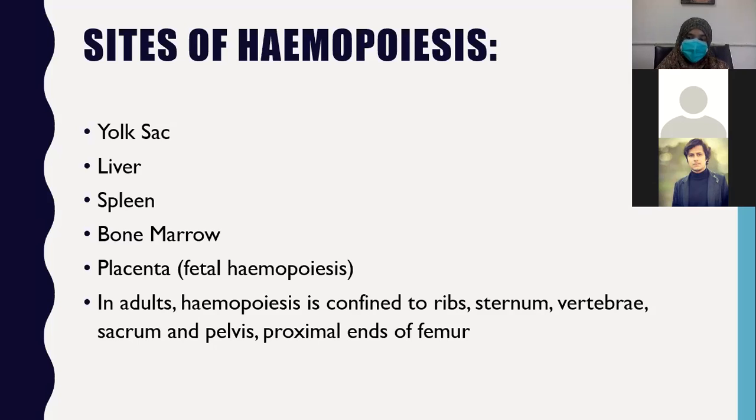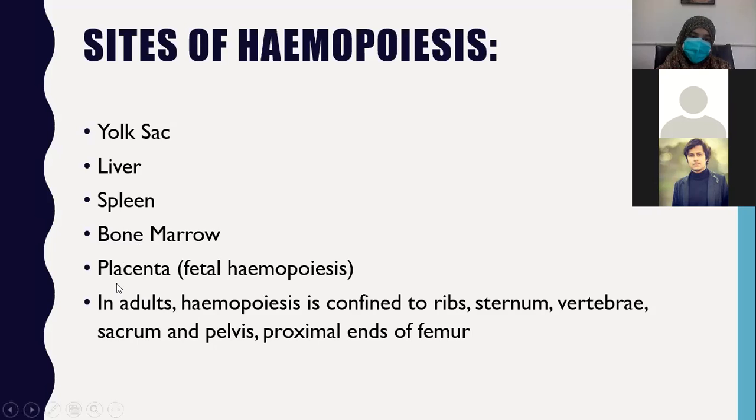So in adults, after birth of the baby, what happens? Which are the sites of hemopoiesis? In adults, hemopoiesis is confined to ribs, sternum, vertebrae, sacrum, pelvis, and proximal ends of femur. Remember, beta, when the child is born, the sites of hemopoiesis are liver, spleen, bone marrow, placenta.